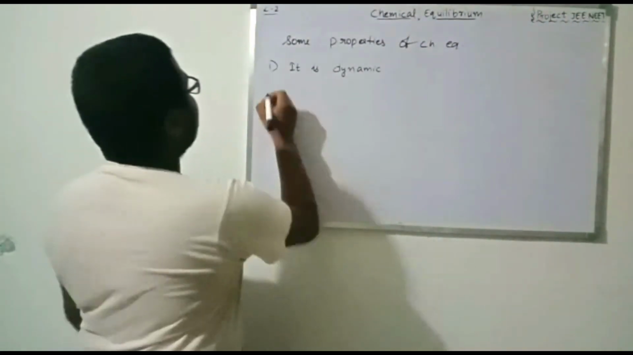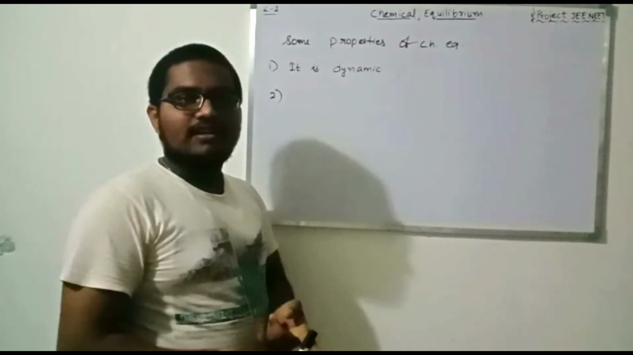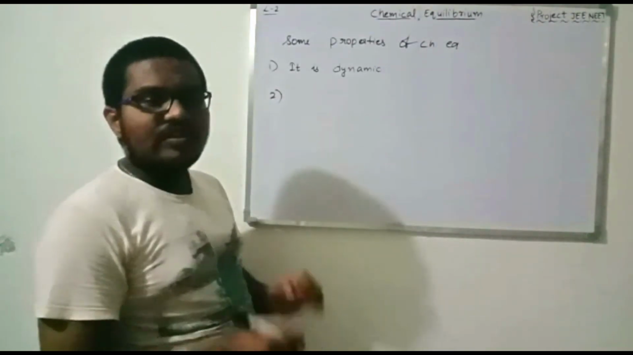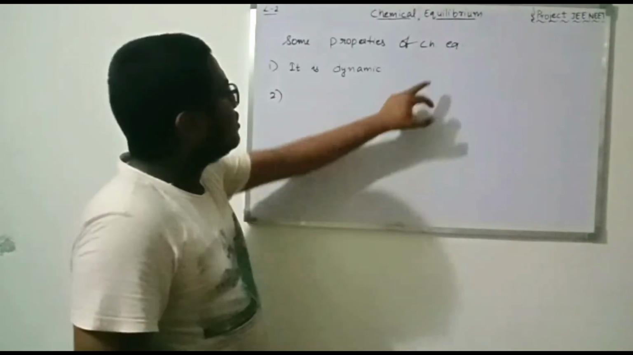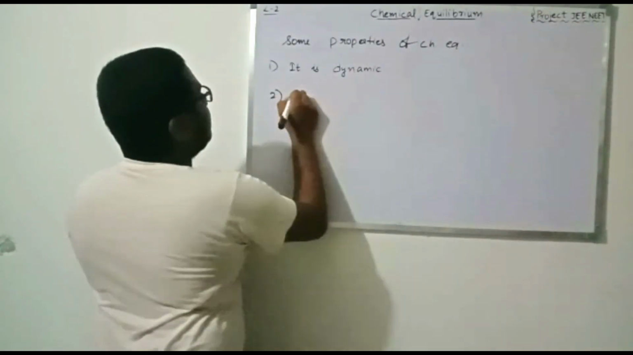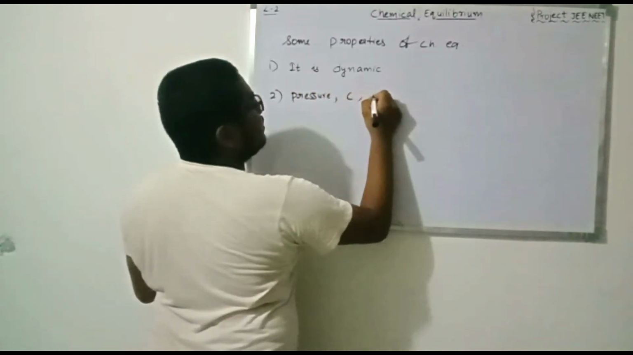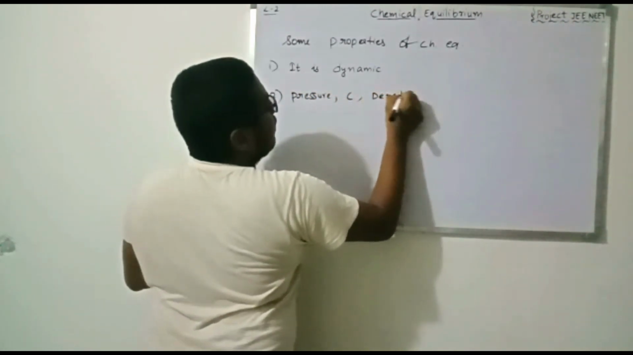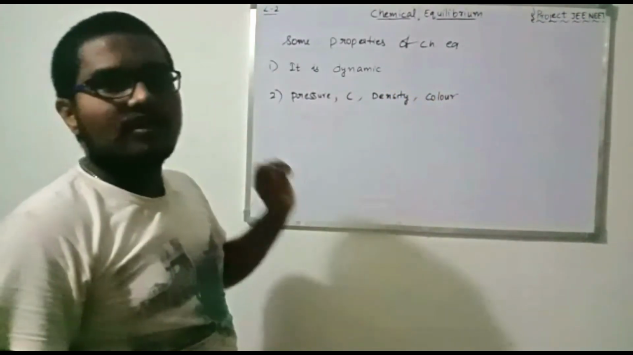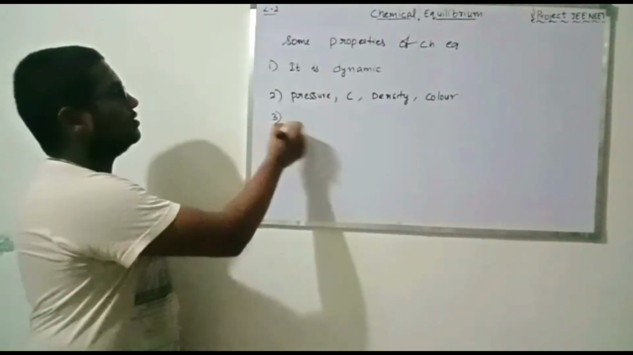The second point is that properties such as density, color, concentration and pressure, these four components, will be constant during the whole reaction, whether forward or backward. The pressure, concentration and density as well as color, these four components will be in a constant state. They will not change. Now going to the third point.